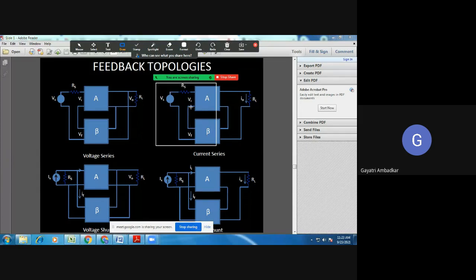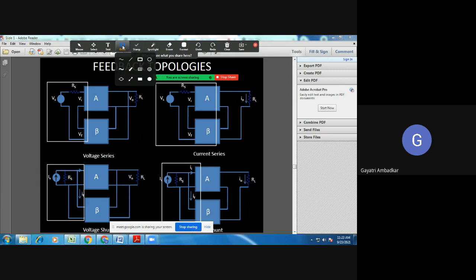So they are connected in series like this. If I want to make shunt connection, it will look like this. So this side, it's a series mixing. This is shunt mixing. So to have a shunt connection, your input source will be a current source. In shunt connection, input to the amplifier is current. And in series, input to the amplifier is voltage.